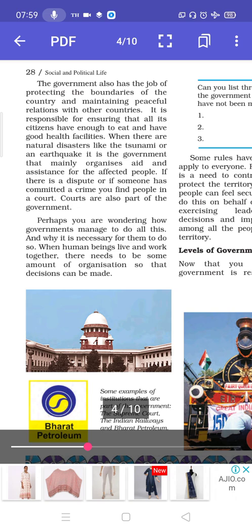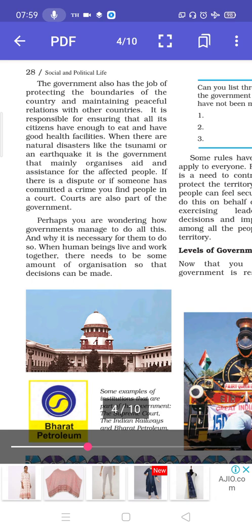When there are natural disasters like the tsunami or an earthquake, it is the government that mainly organizes aid and assistance for affected people. Recently, you have seen on the television screens and in the newspapers that people who want to contribute for the treatment of corona patients in this pandemic can drop their checks or their contributions to the government account, so that amount could be used by the government for the welfare of the people.